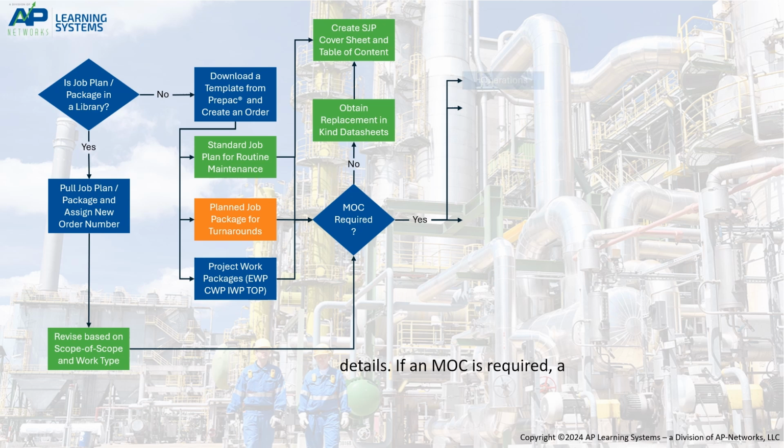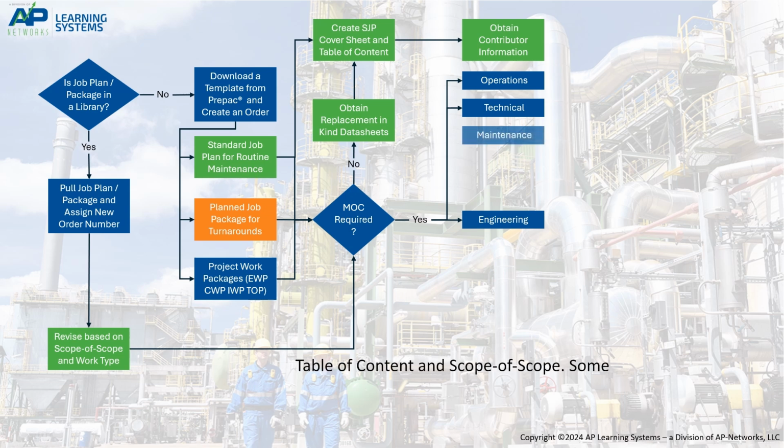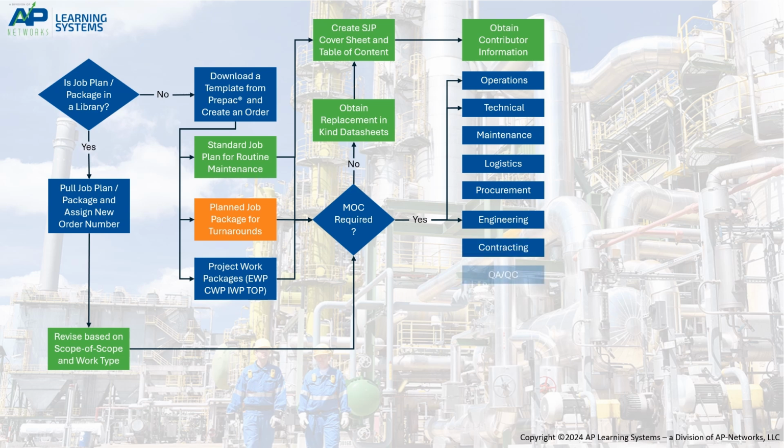If an MOC is required, a formal MOC will be created, manual or electronic, and issued to the key stakeholders, asset management team, or PMO engineering team, for their contributions prior to creating a detailed step-out plan. We can now begin to gather contributors' data, information, and materials based on the table of content and scope of scope. Some or all stakeholders and functional teams might need to contribute. For example, maintenance, logistics, procurement, contracting, quality assurance and quality control, health, safety, and environment.